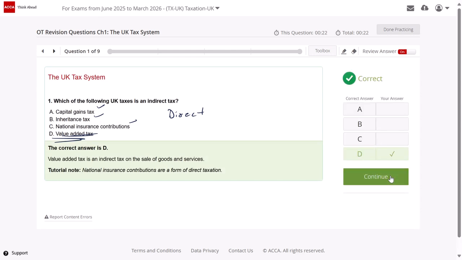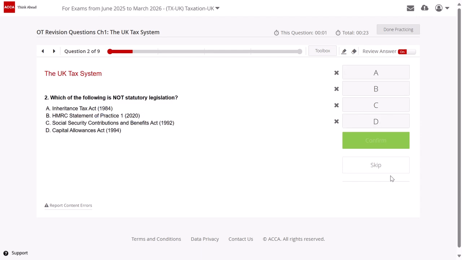Yes, it is correct. Okay, let's move on. Question number 2. Which of the following is not statutory legislation? Inheritance Tax Act 1984, HMRC Statement of Practice 1 2020, Social Security Contributions and Benefits Act 1992, and Capital Allowances Act 1994. When I talk about statutory legislation, it means the law, it means the statute. Options A, C, and D are all acts, so these are statutory legislation.